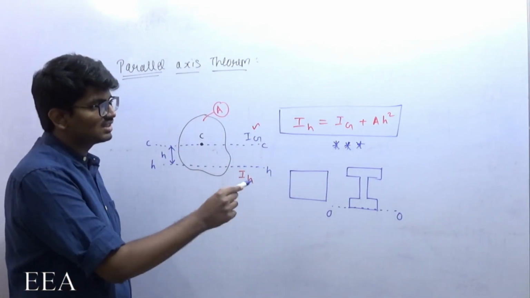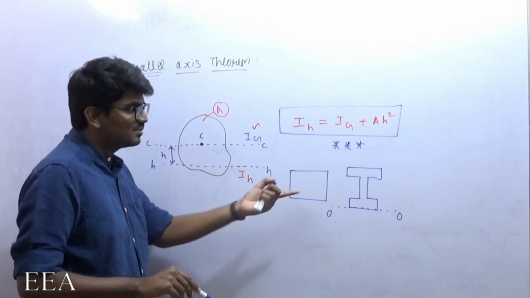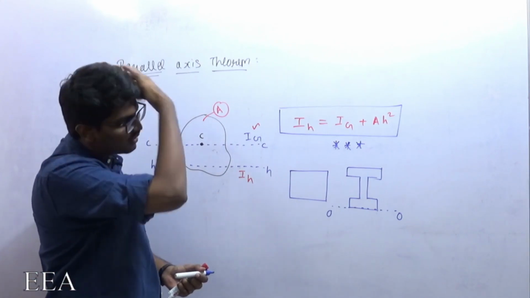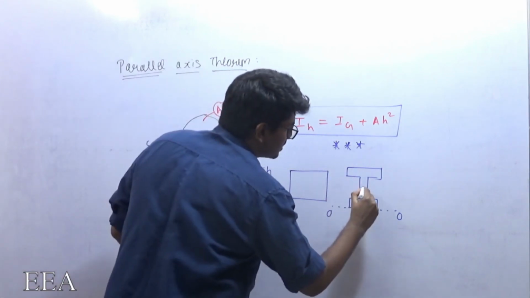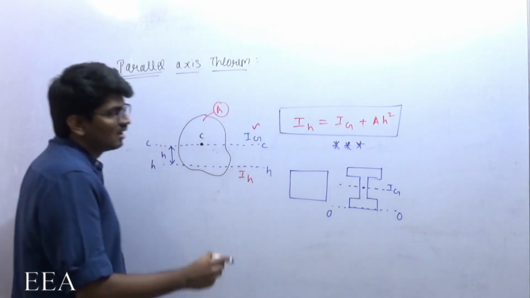About the centroidal axis, it is very easy to determine. I won't be solving those types of problems here. I'll be solving those types of problems in the engineering mechanics course. Here I'm not going to solve it, but I'm just saying I can determine Ig easily. This is the centroid, so Ig can be determined easily.